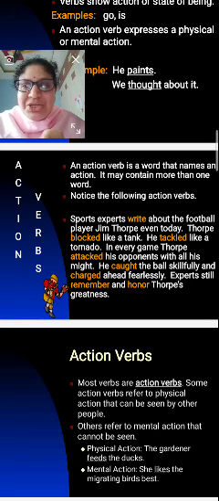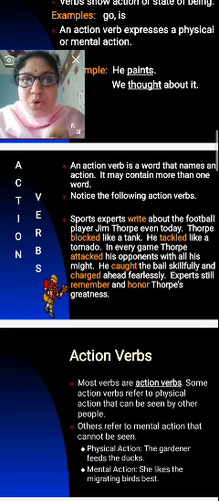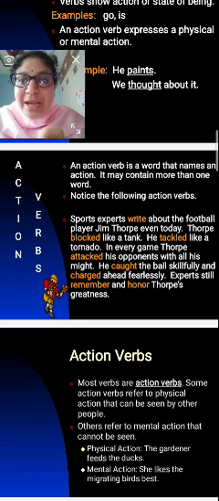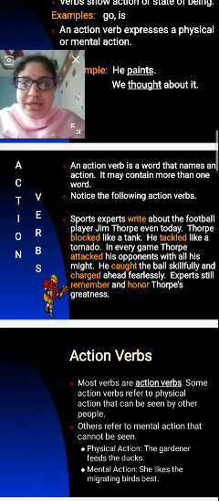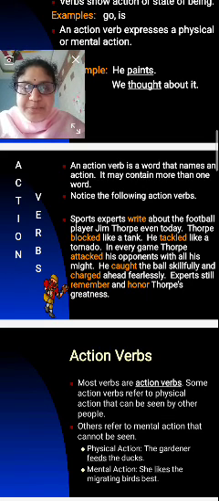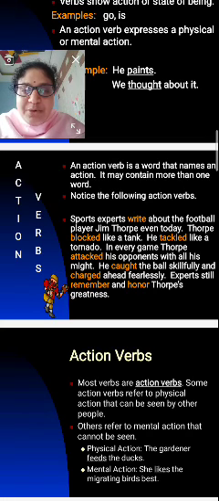What is that action? The word gives the name to that action, and it may contain more than one word. Notice the following action verbs here. Sports experts write about the football player Jim Torphy even today.